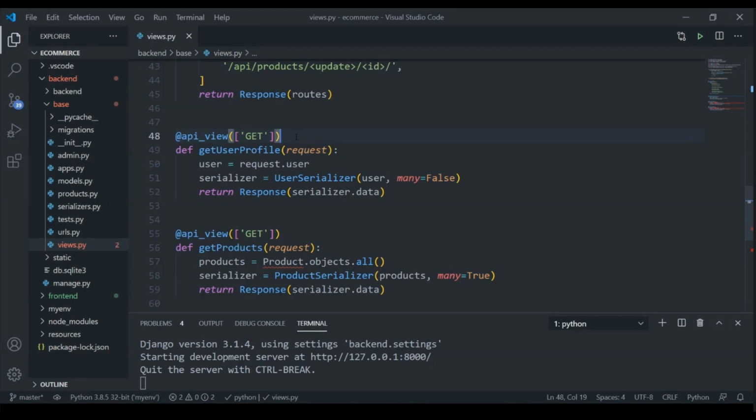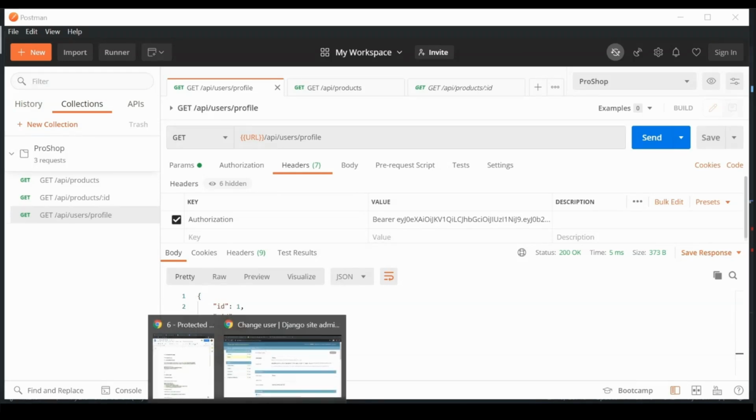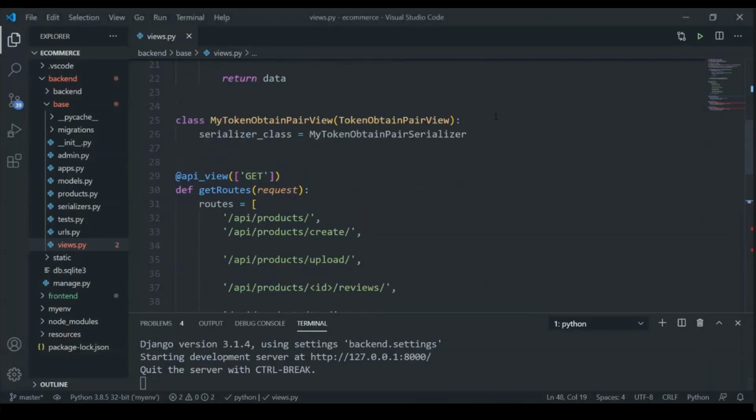So for this, what we are going to do is add in another decorator over here and then set the permission here. So we are going to have two permission levels. The first is going to be for a user to be authenticated. So a user must be authenticated before accessing a certain view. And another permission level is going to be the fact that a user must be an admin. So let's go ahead and set this up.